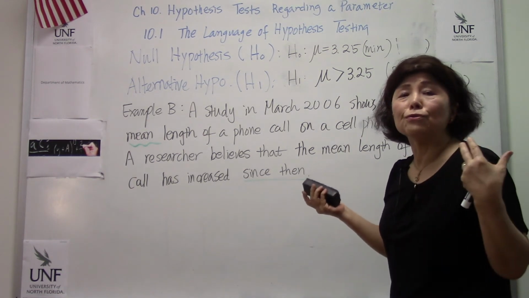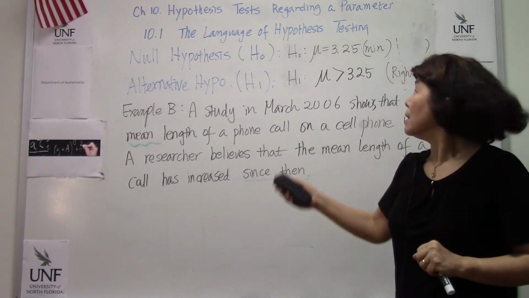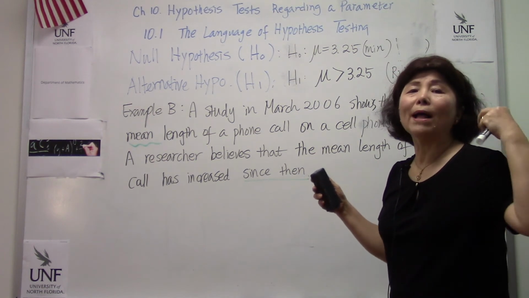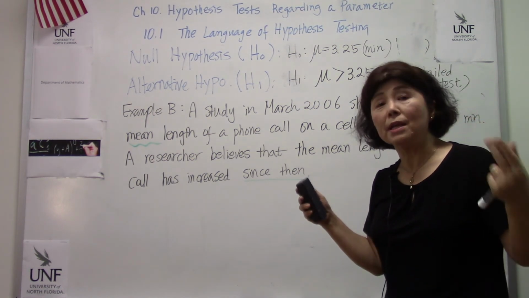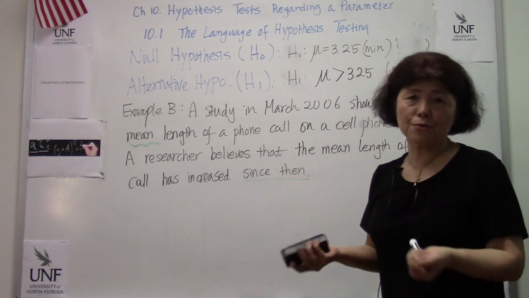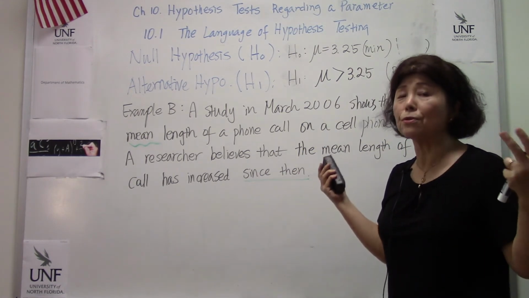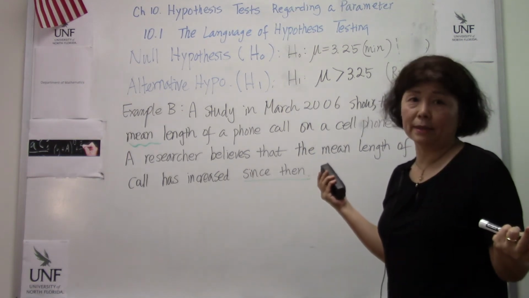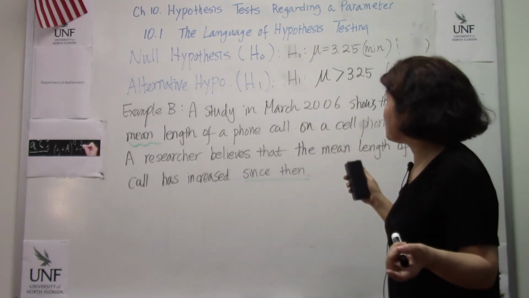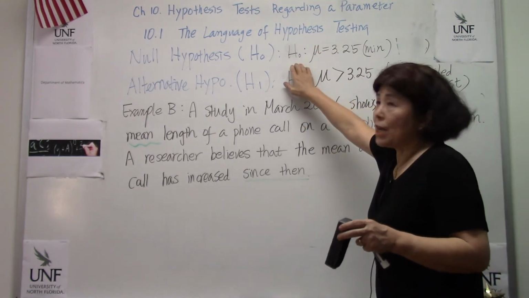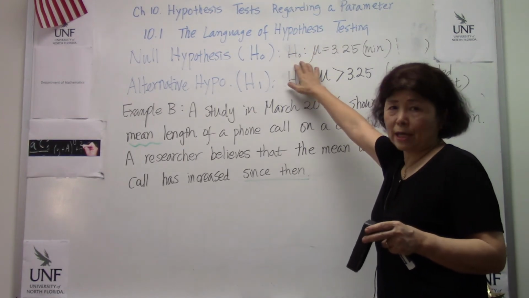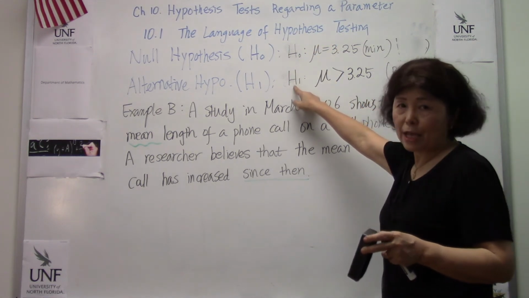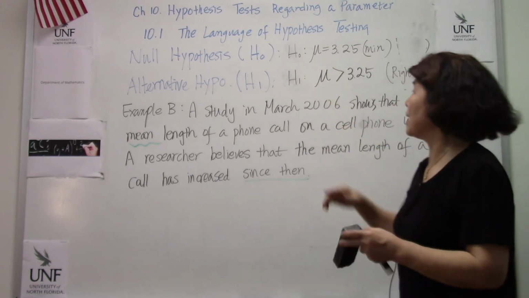But again, we do not use the word accept. It's like a courtroom, where a person is found guilty or not guilty. Why do they not say the word innocent? Because we do not know the whole truth. All we can say is that it seems the person is not guilty. In this case, it's the same thing. All we can say is we do reject H naught or we do not reject H naught. When we do reject H naught, that means H1 is true. That's what we believe, and that's what we are going to say.